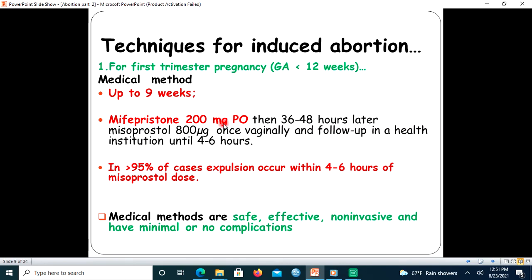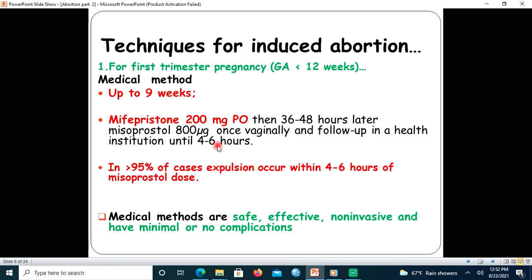Misoprostol 200 microgram PO is followed by misoprostol 800 microgram once vaginally after 36 up to 48 hours, and the woman is followed in the health institution for 4 to 6 hours.